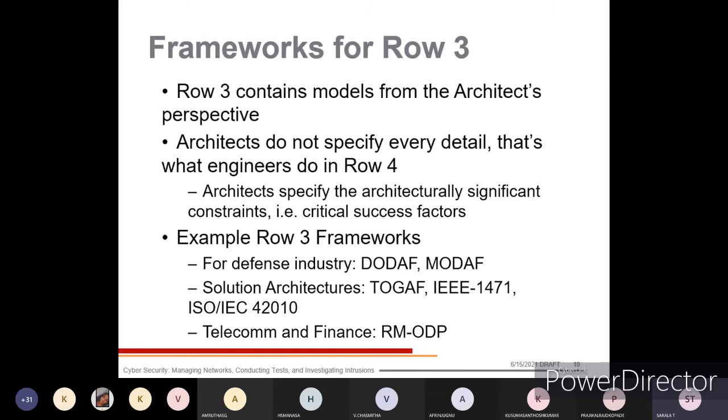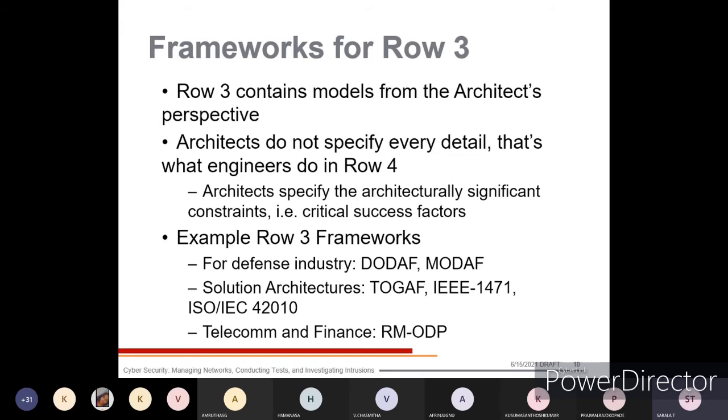For example, row 3 frameworks for the defense industry: DODAF and MODAF. With respect to the defense industry, the framework is the main part, the main role it will play. Solution architecture: TOGAF, IEEE 1471 and ISO/IEC 42010 will represent frameworks.